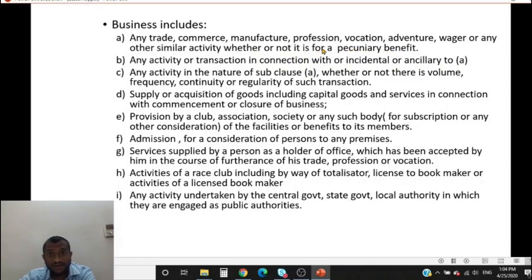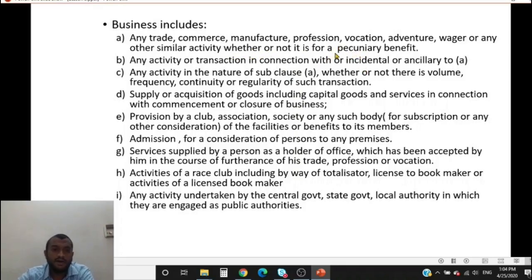Whether I do it for free or not, it is business. See, it is business, but for it to be a supply, there has to be consideration. It is business even if I do it without monetary benefit, but for it to be supply, there has to be a consideration element. There are cases in Schedule 1 where no consideration is required, but for it to be business, there is no need for it to be for a monetary benefit.